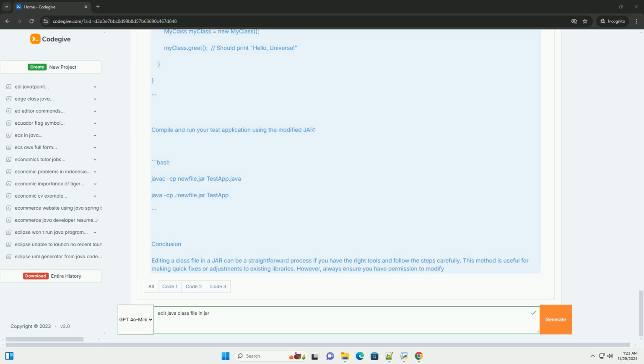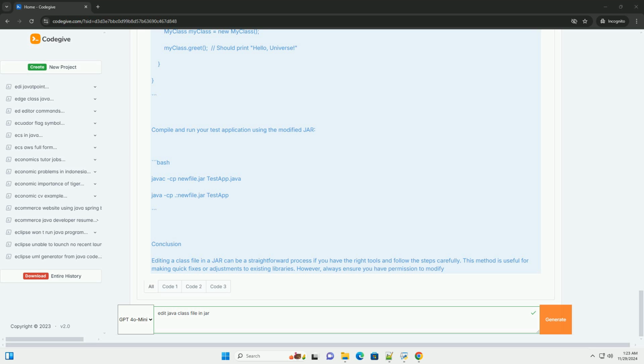6. Repackage the jar file. Once you have your modified .class file, you can repackage the jar. Navigate back to the root of the extracted jar contents and use the following command. You can also include all other files and directories that were in the original jar if necessary, using